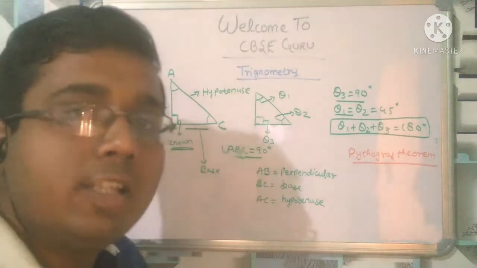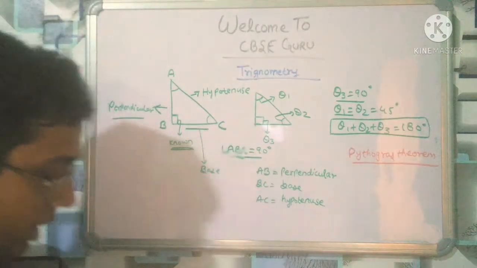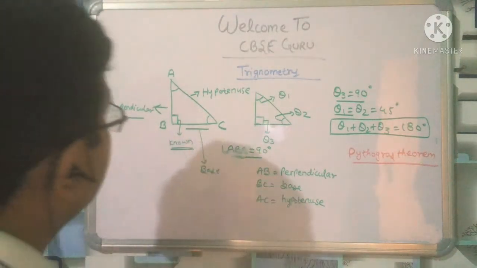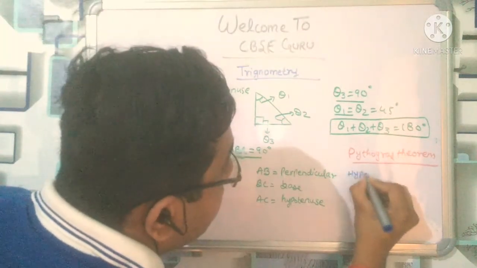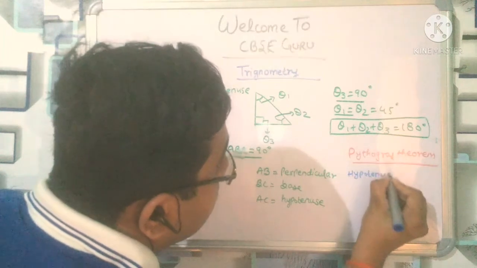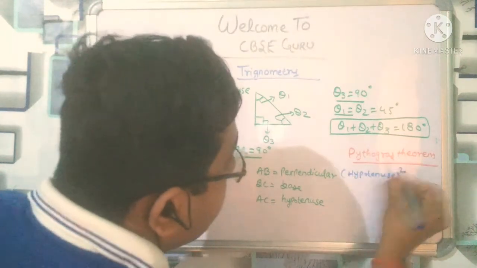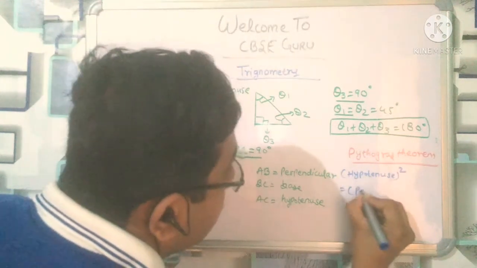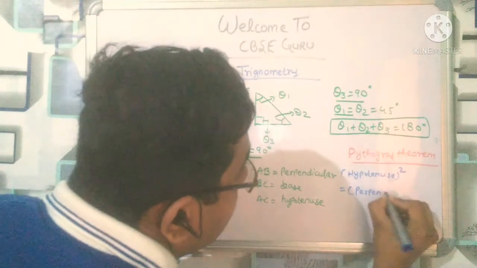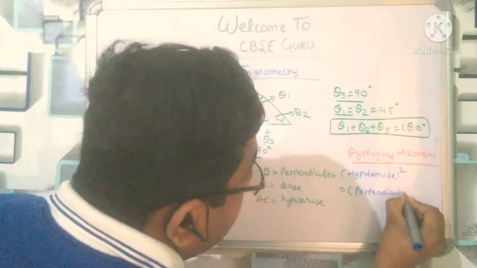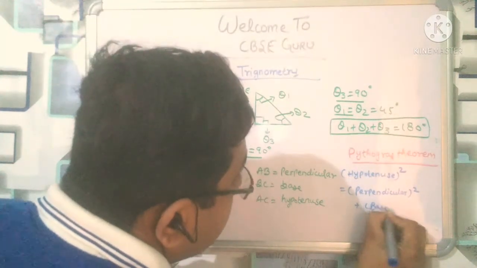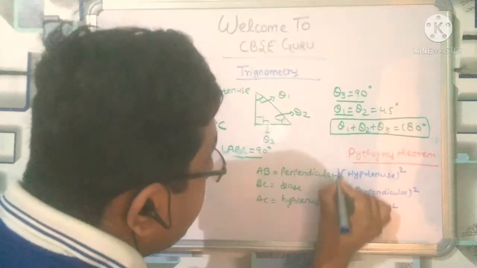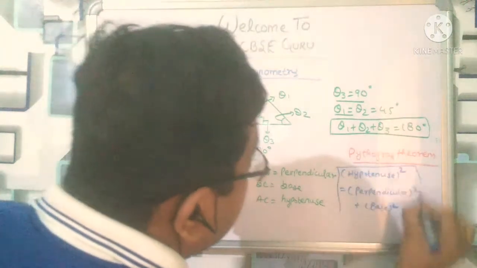The Pythagoras theorem tells you that hypotenuse square is equal to perpendicular square plus base square, right? You have to remember this.